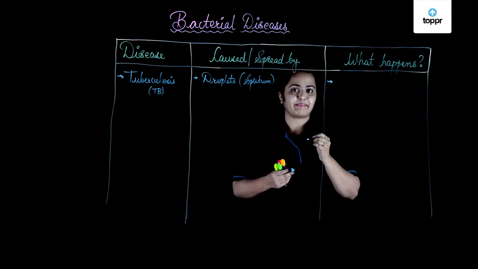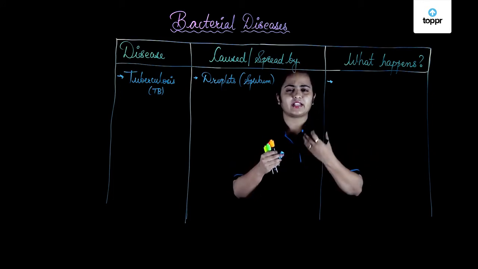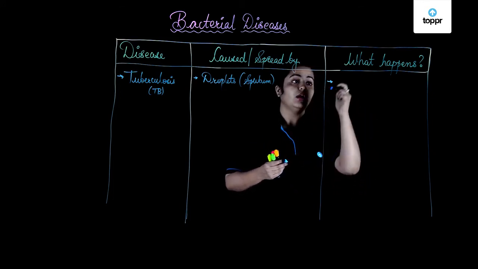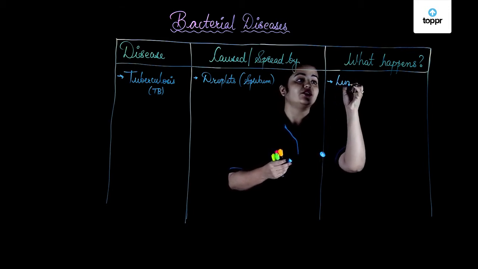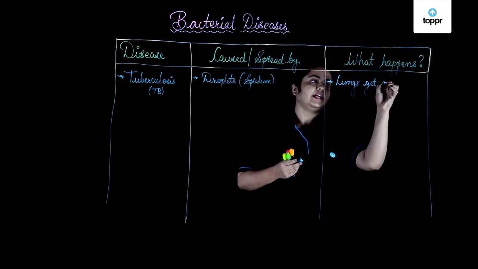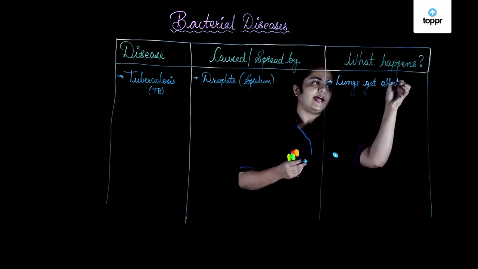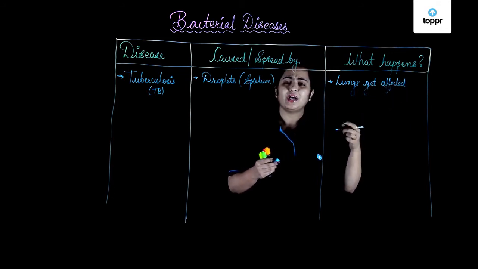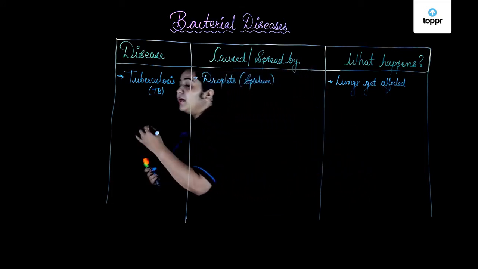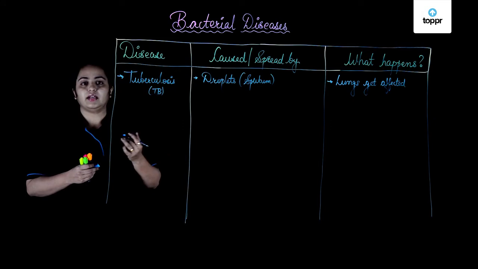And what happens is, you get symptoms like excessive coughing for more than 3 weeks, blood in the sputum and all. But here the target organ is usually the lungs. Yes, lungs get affected, and it's not only lungs all the time, other organs like bones can also have infection of TB, but usually TB occurs in the lungs.